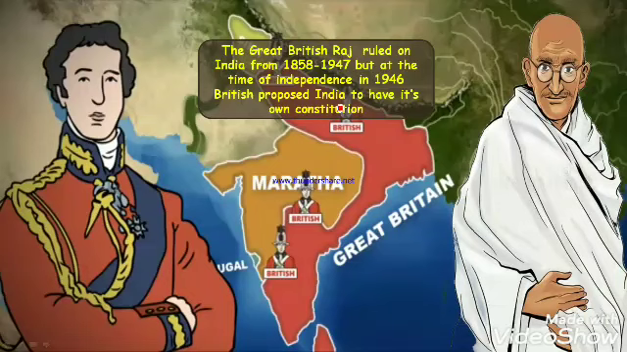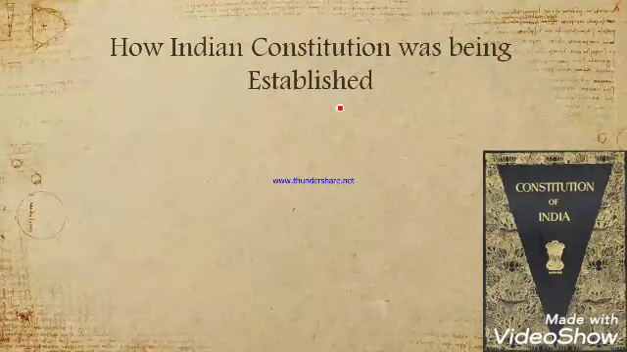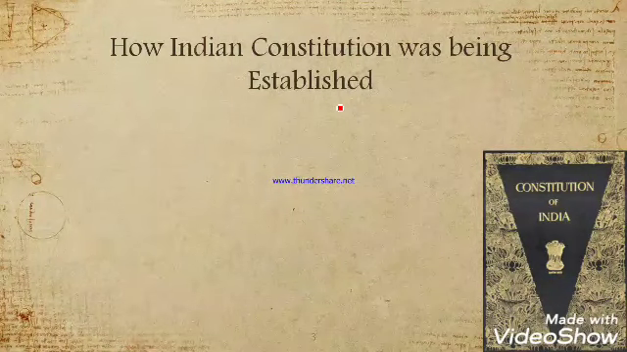So before going back to England, Great Britain decided that they must give India its own constitution. The constitution would be made by the people of India themselves. Now you must be wondering how the Indian Constitution was established. Let me tell you, all the things that I am going to discuss in this video are very important for all of your examinations.